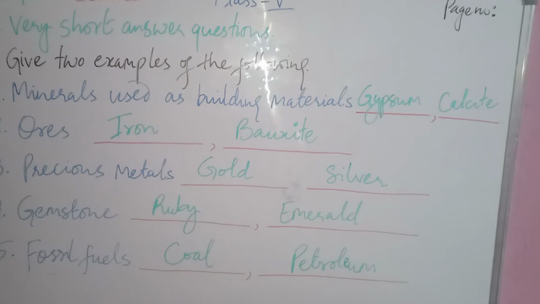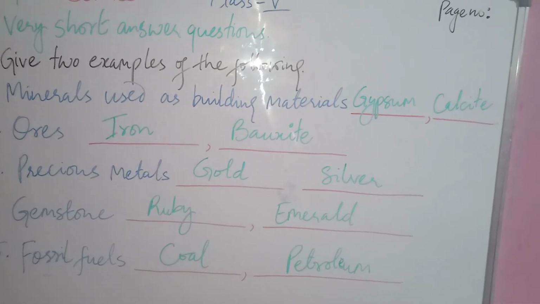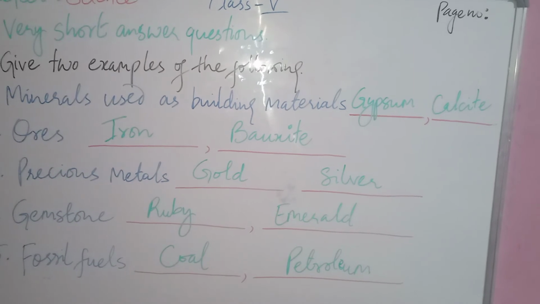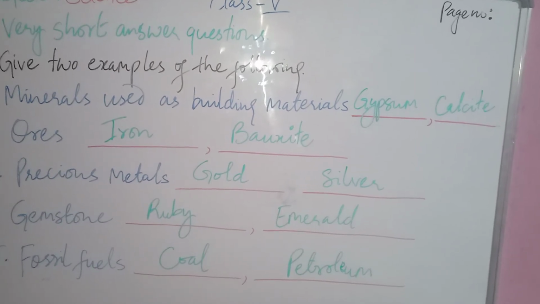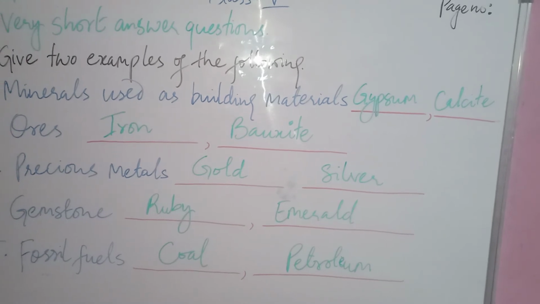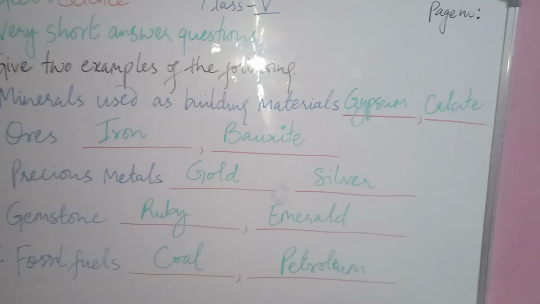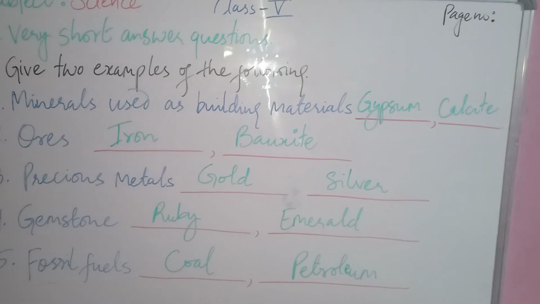And then question 3, precious metal. I have written here gold and silver. Then I have gemstone, I've written here ruby and emerald. And then question number 5, fossil fuels, that will be your coal and petroleum.